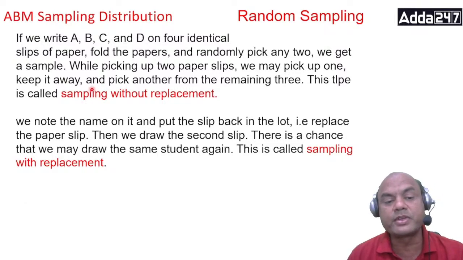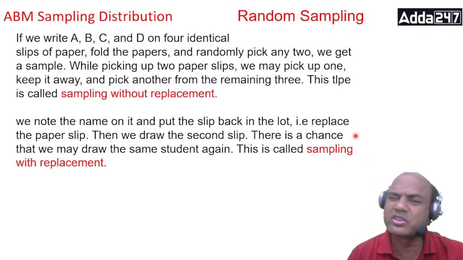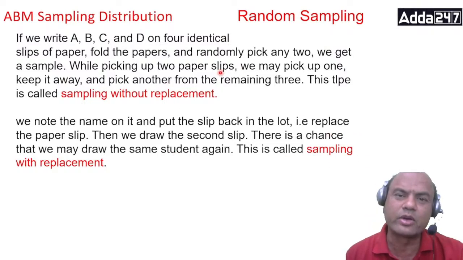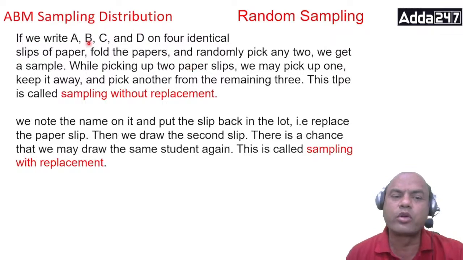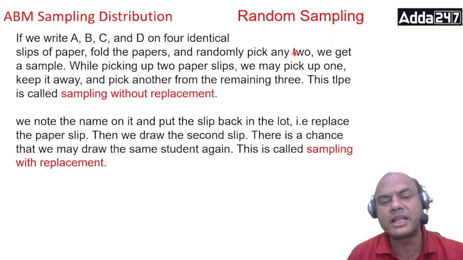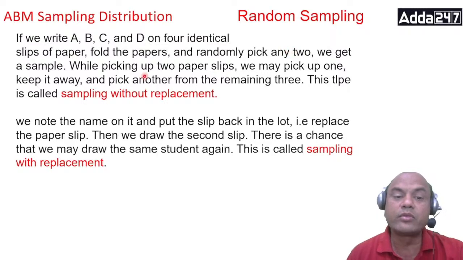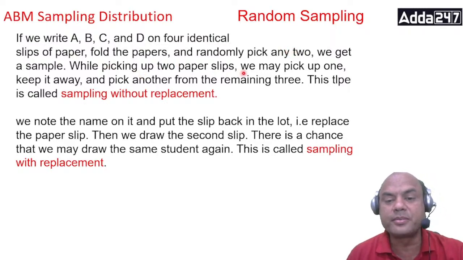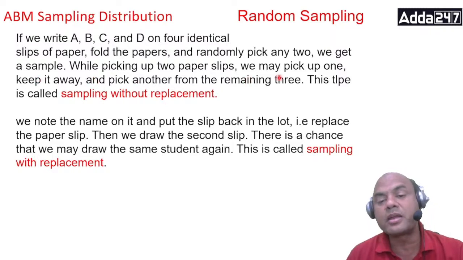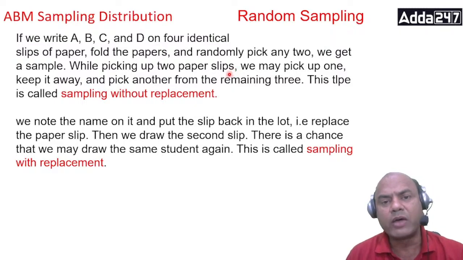The next topic is sampling without replacement and with replacement. This you can understand with common sense. I'll take 4 chits A, B, C and D, fold the slips of paper, and randomly pick any 2. While picking 2 slips, we may pick 1 by 1 and keep it away, then pick another from the remaining 3. Once I pick 1, I won't put it back again.